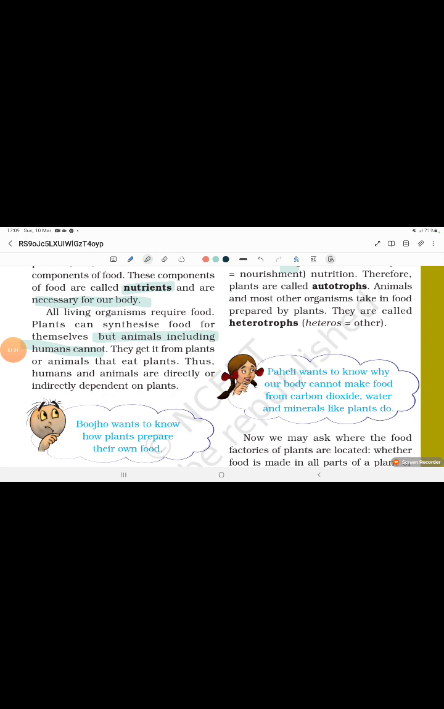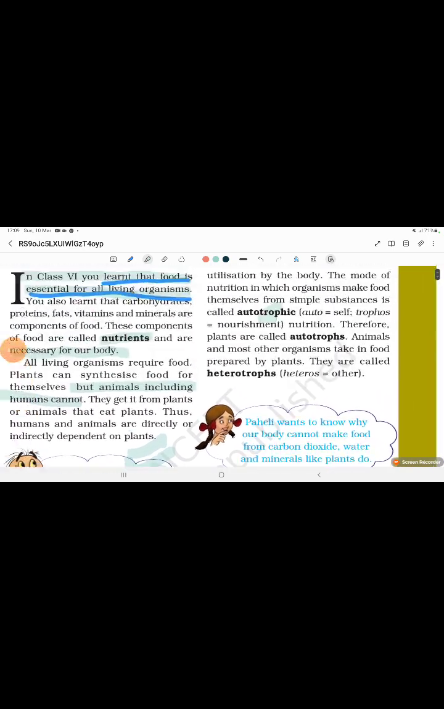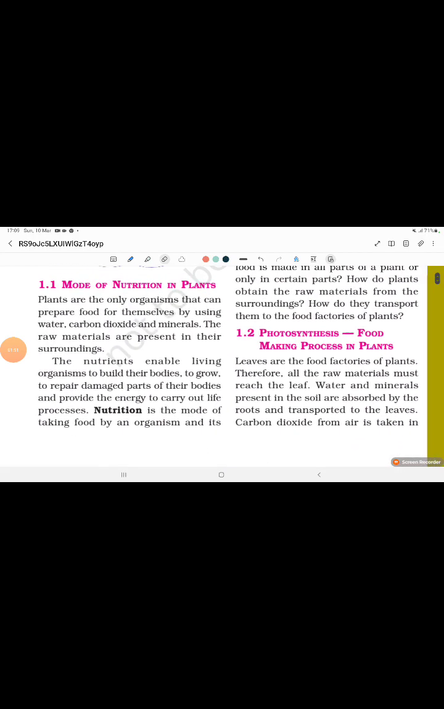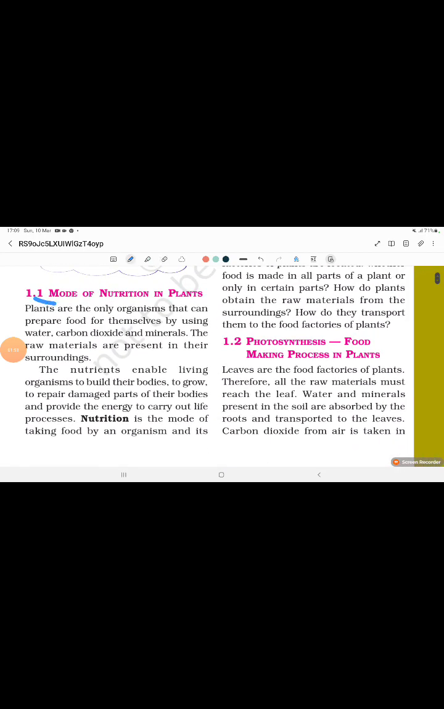They get it from plants or from animals that eat plants. Thus, humans and animals are directly or indirectly dependent on plants. Yes, we know that, we all are dependent. So, heading: Mode of Nutrition, 1.1.